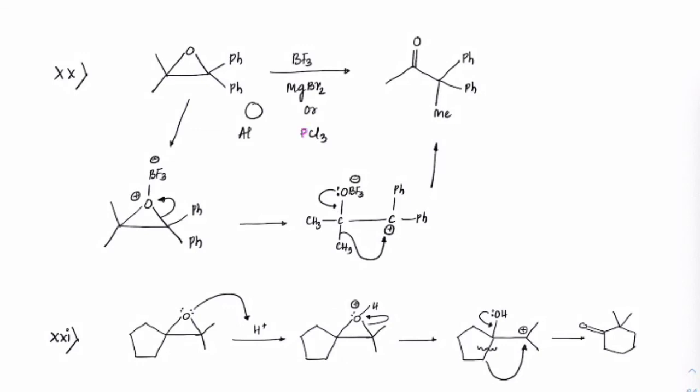PCl3, okay, we can use any Lewis acids here. So BF3, MgBr2, PCl3, any of that, got it? Or even, for that matter, a simple H plus acid you can use here. What you can observe is that first it forms an acid-base reaction, a Lewis acid-base reaction, then the